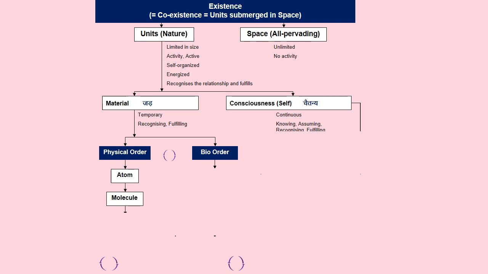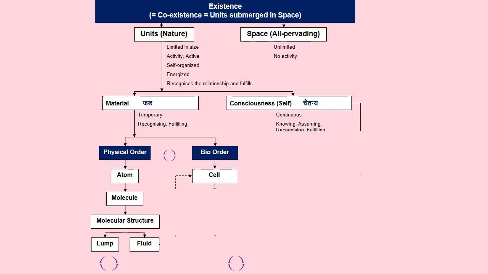These atoms may combine together to form molecules, and these molecules turn out to be bigger molecular structures. This molecular structure can be classified as lump and fluid. Lump is the solid part, and fluid includes the liquid and gaseous states.